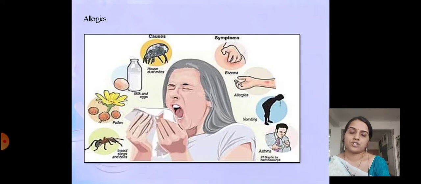Next point is allergies. You can find around yourself, or you may be suffering from, some kind of allergy. There may be different types of allergies. Some people have allergies to dust, some have allergies to pollen grain. That means pollen grains, which are very small minute bodies present in the air, when we inhale them, we develop an allergy from inhalation of them. We start sneezing.